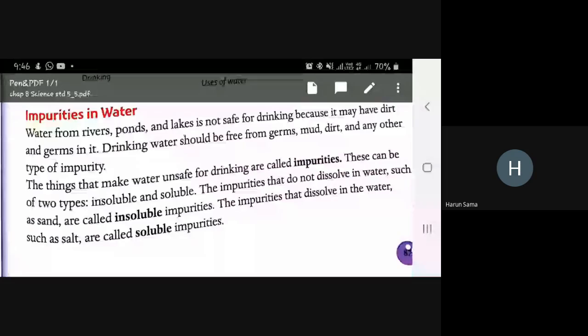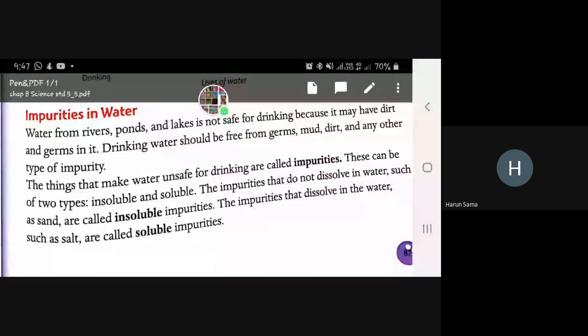Drinking water should be free from germs, mud, dirt, and any other type of impurities. The things that make water unsafe for drinking are called impurities.